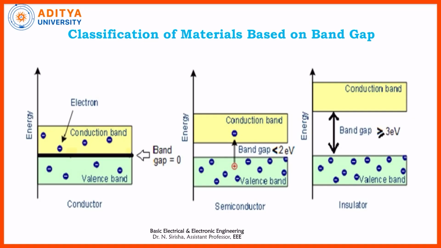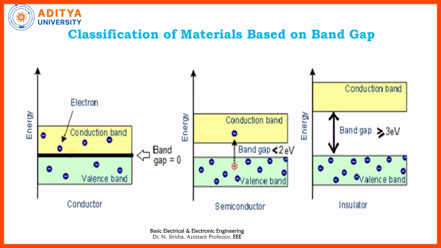When the temperature of the semiconductor is increased from 0 degrees Kelvin to room temperature, then thermal generation of electrons takes place, and these electrons gain energy, and jump from the valence band, pass through the band gap, and reach the conduction band.